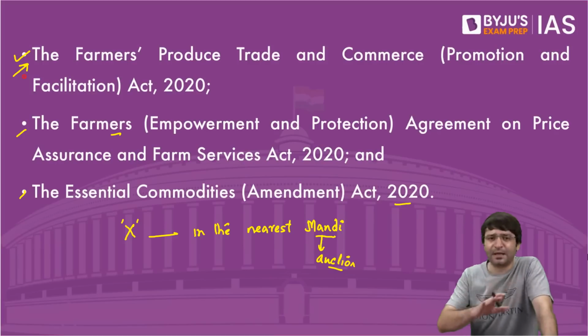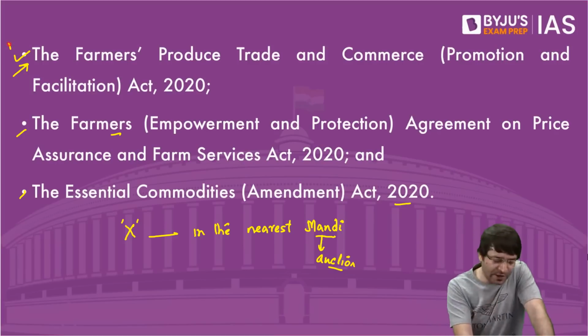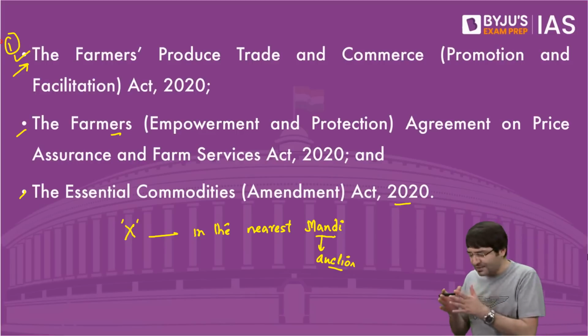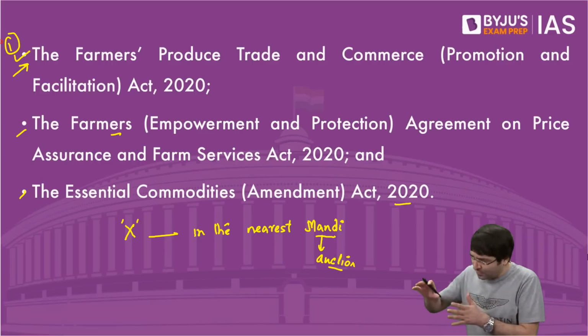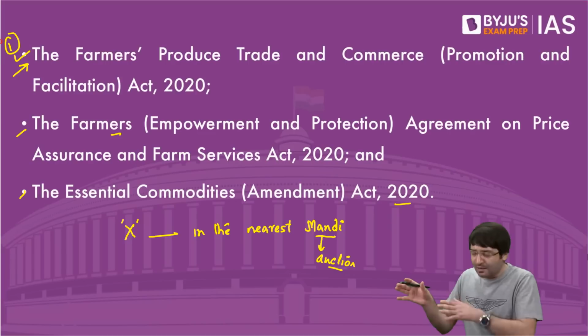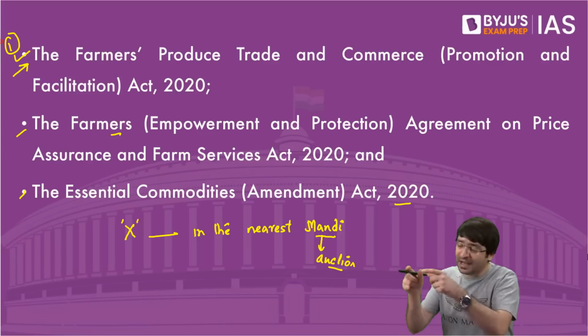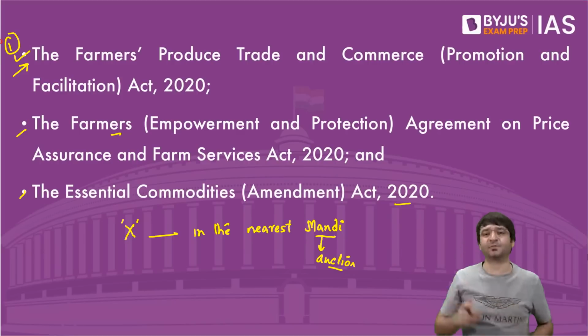But be that as it may, the purpose of law number 1 was that if I am a farmer, I can now sell the produce not only in the nearest mandi, but in any other mandi of the state or any mandi of any other state as well.